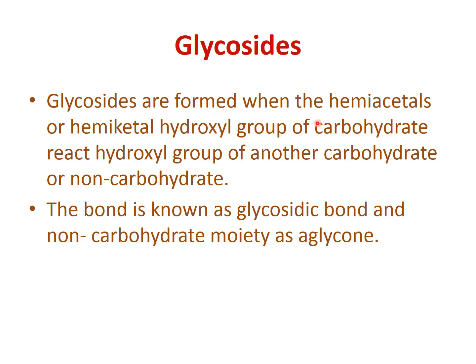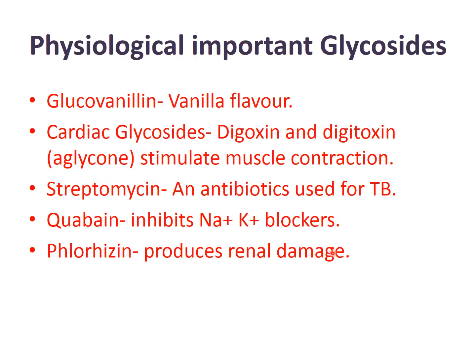Now glycosides. Glycosides are formed when the hemiacetal or hemiketal hydroxyl group of a carbohydrate reacts with the hydroxyl group of another carbohydrate or non-carbohydrate. The compound formed is a glycoside, the bond is known as the glycosidic bond, and the non-carbohydrate part is known as the aglycone. Now physiologically important glycosides. Glucovanillin forms vanilla flavor.